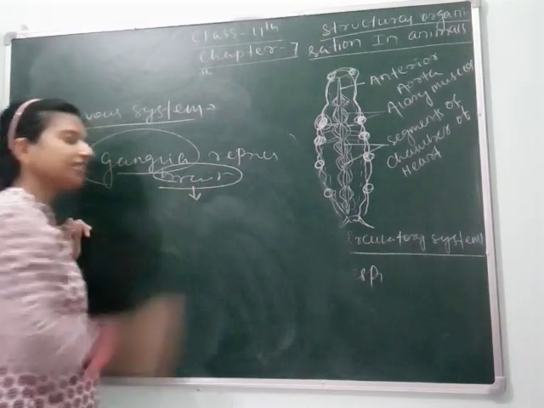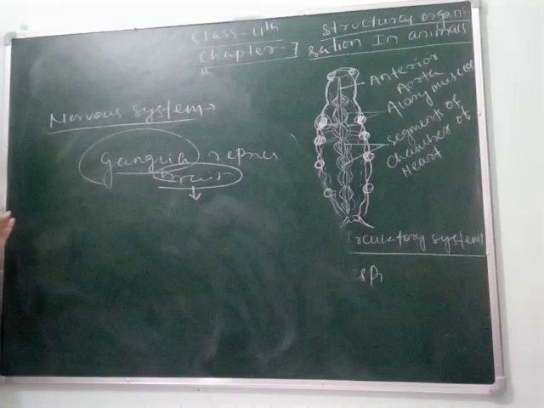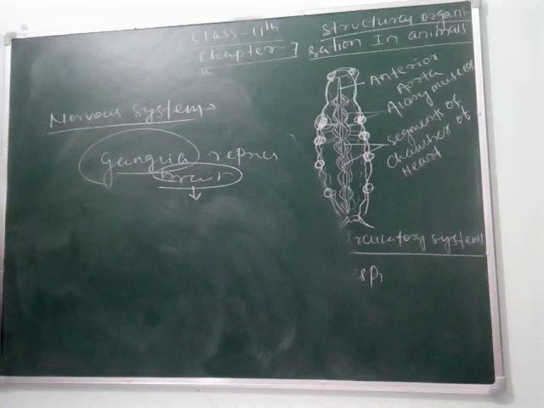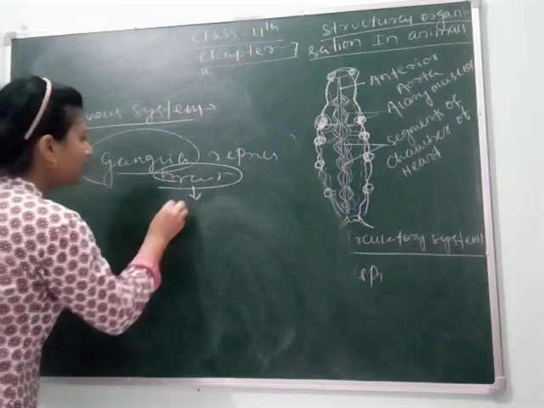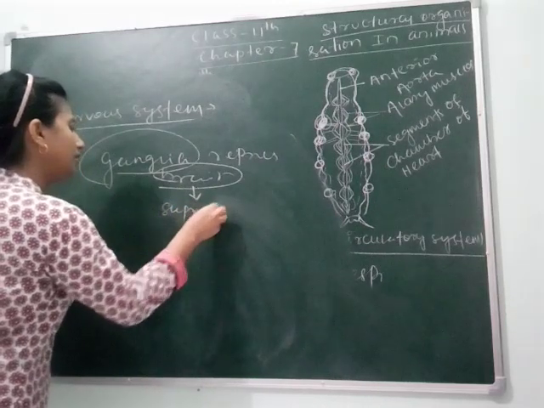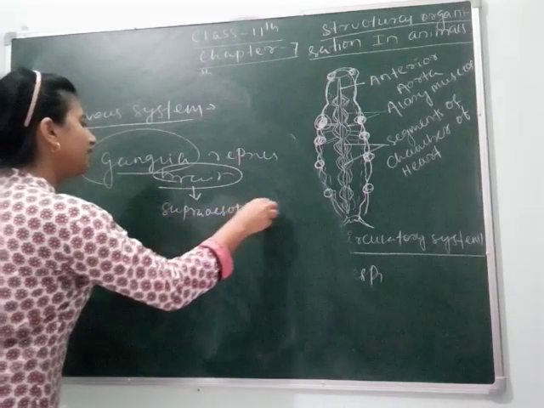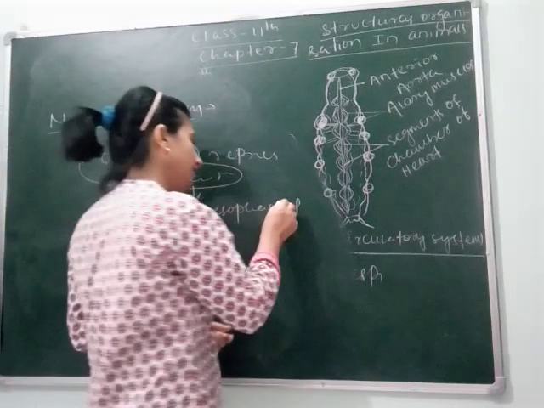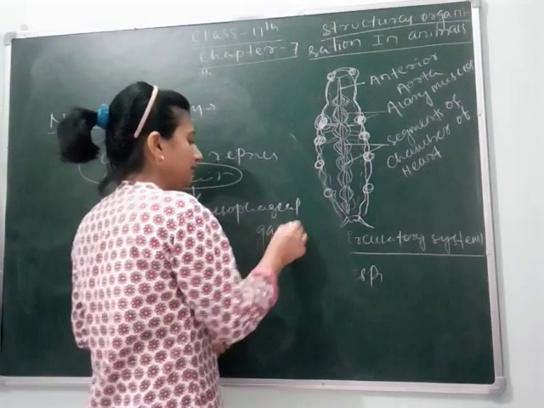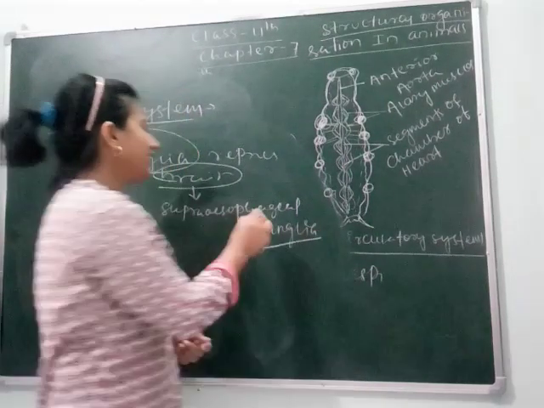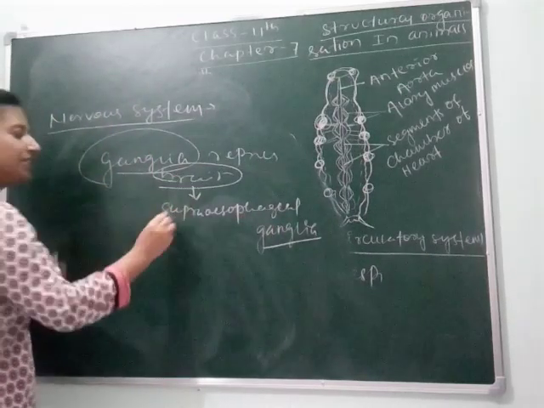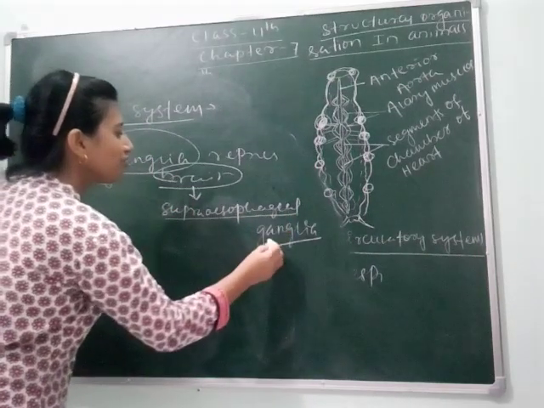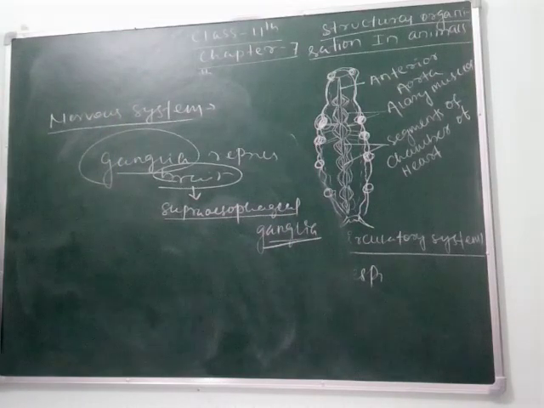Remember, in the case of cockroach we say supraesophageal ganglion or ganglia. So the brain is represented by supraesophageal ganglia. Clear, students?